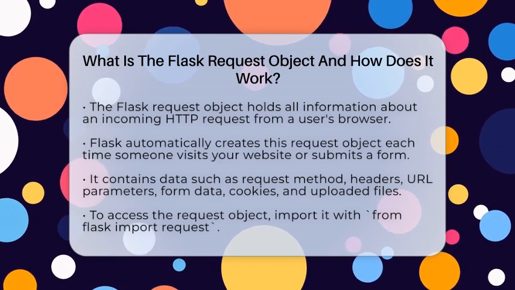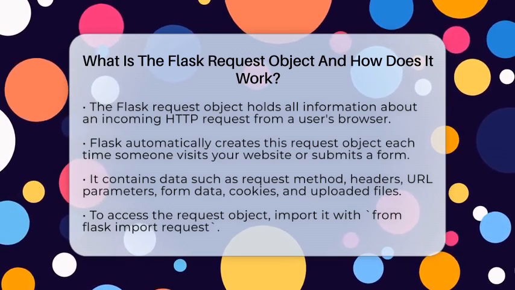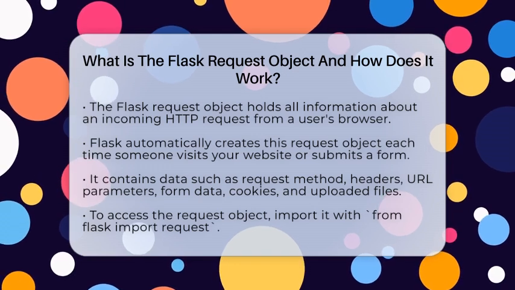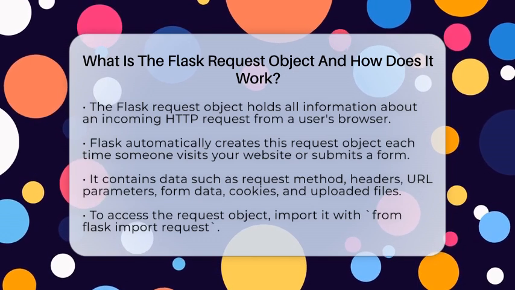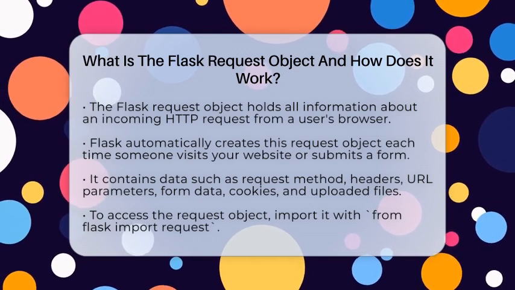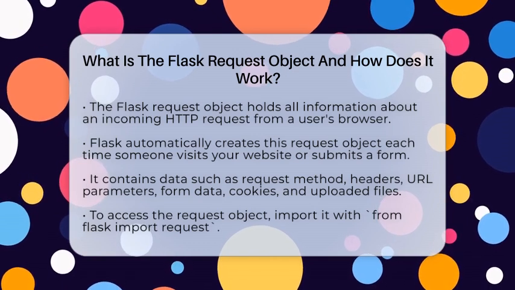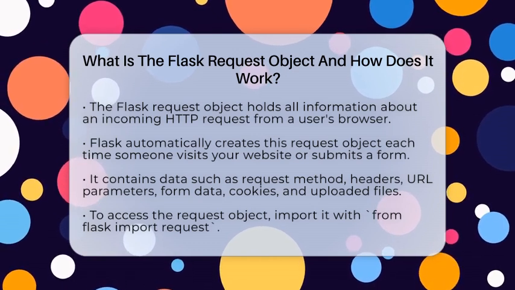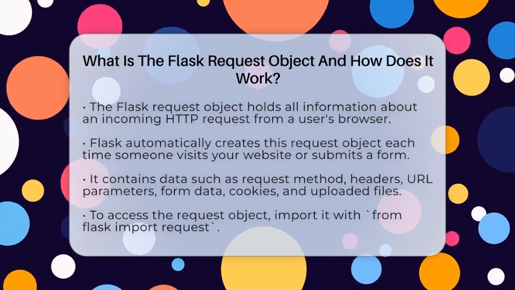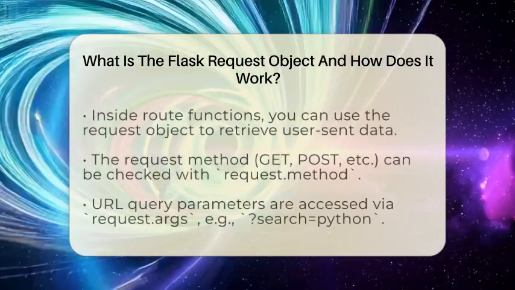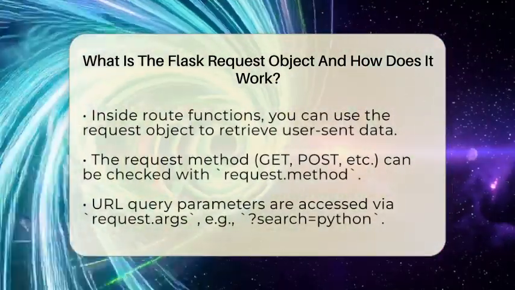It is a special object in Flask, a Python web framework, that contains everything about an incoming HTTP request from a client, like a web browser, to your Flask application. Every time someone visits your website or submits a form, Flask automatically creates this request object. It acts as a container for data such as the request method, headers, URL parameters, form data, cookies, and uploaded files. You don't need to create it yourself. Flask does that for you.